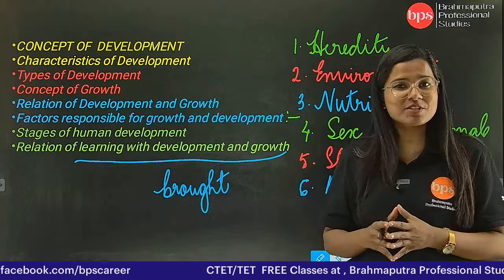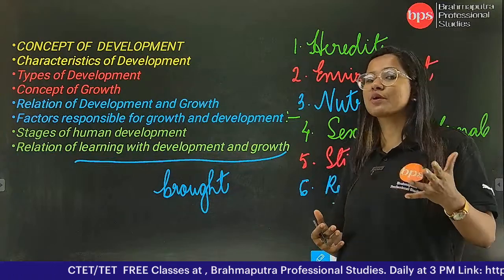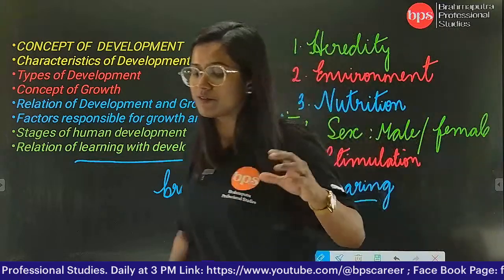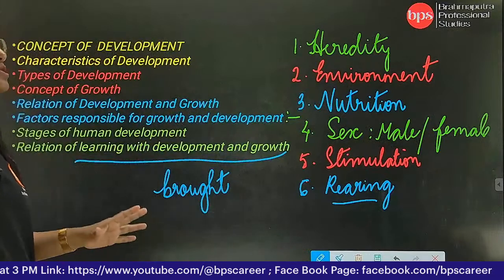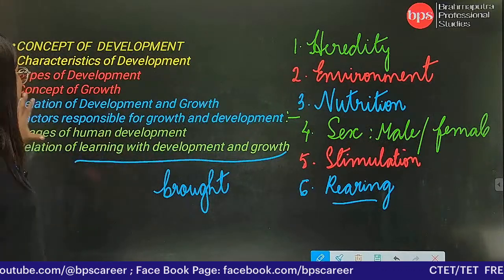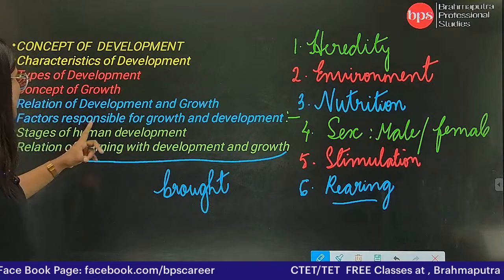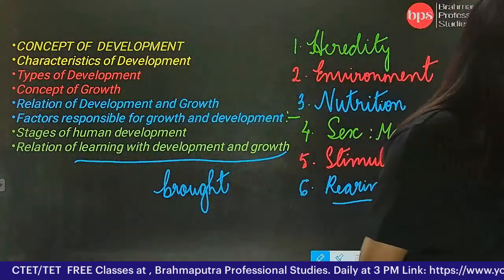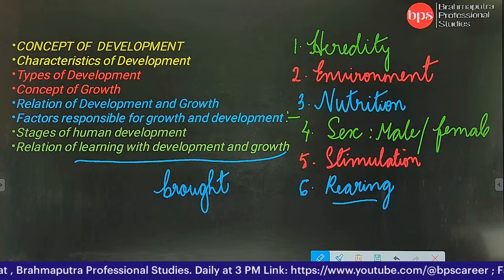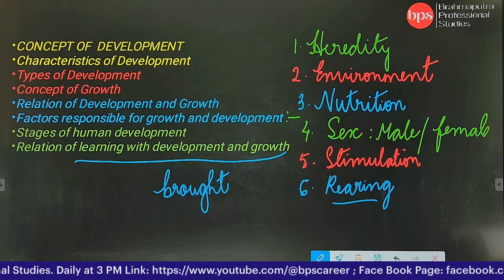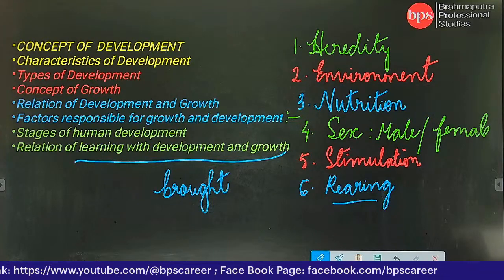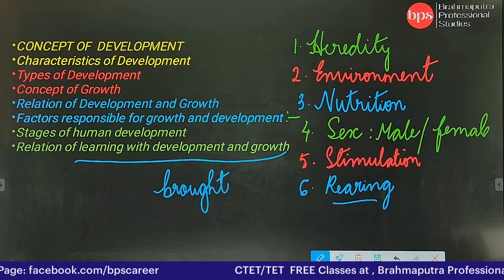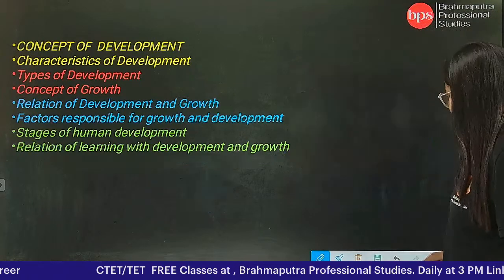So these are the core concepts from this chapter 1 and after this we are going to do a few questions. Okay. ये समझ में आ रहा है आप लोगों को और I hope that you all have written from the board. आप लोगों ने jot down कर लिया है अपने rough copies में whatever I have said about the types of development and at the same time the factors responsible for growth and development. Okay. हर्ष आप चले गए, क्लास नहीं कर रहे अभी? Okay, after this we will be doing a few questions.